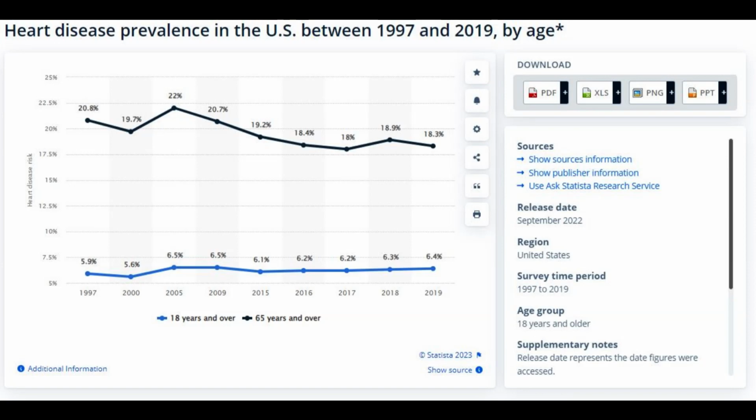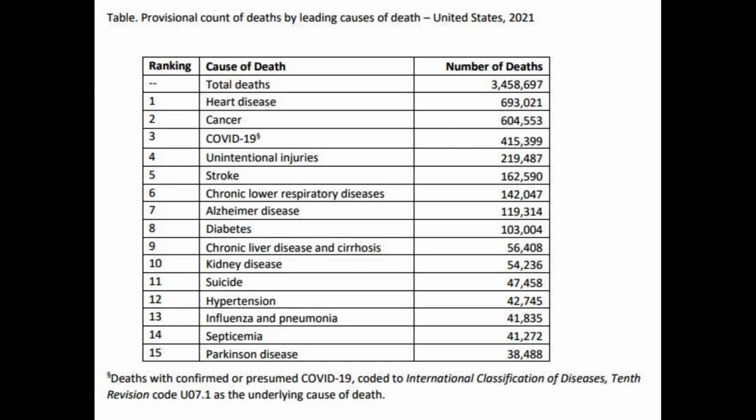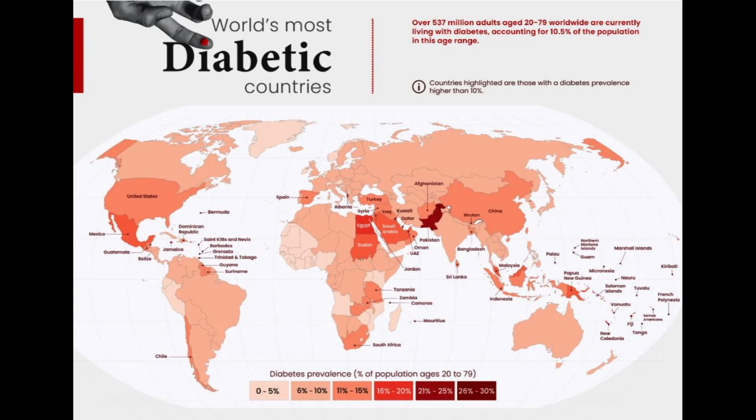Cancer. Cancer, particularly lung, colorectal, breast, and prostate cancer, is a major cause of death in the U.S. Chronic lower respiratory diseases. Conditions like chronic obstructive pulmonary disease, COPD, and chronic bronchitis contribute to a significant number of deaths. Unintentional injuries. Accidental injuries, including motor vehicle accidents and falls, result in numerous fatalities. Stroke. Stroke is a leading cause of death, with ischemic strokes, caused by blood clots, and hemorrhagic strokes, caused by bleeding in the brain, being the two main types.